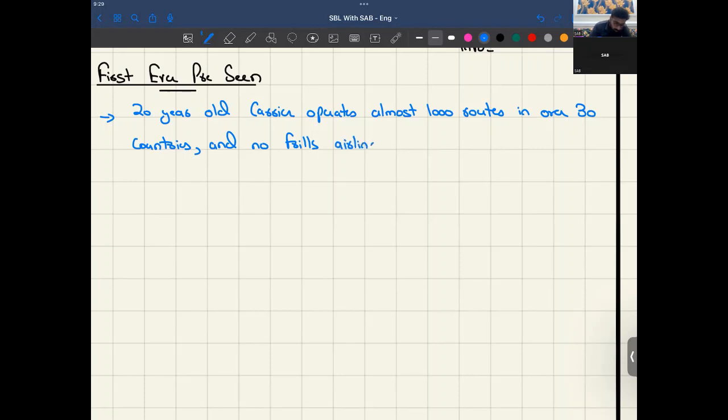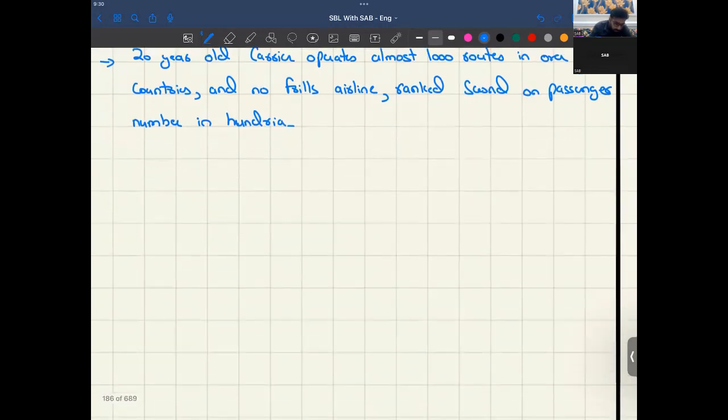Airline ranked second. Now, these are the summary points that I'm making, just for your reference. You have to make the summary by pages. So ranked second on passenger numbers in Hungary. That was your continent, right? Poland is the country and Hungary is the continent.